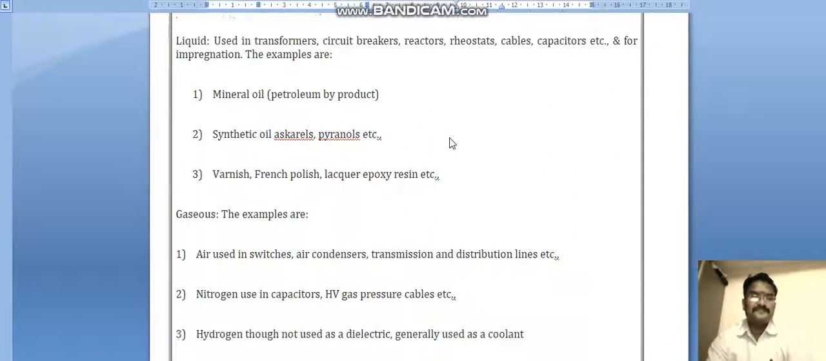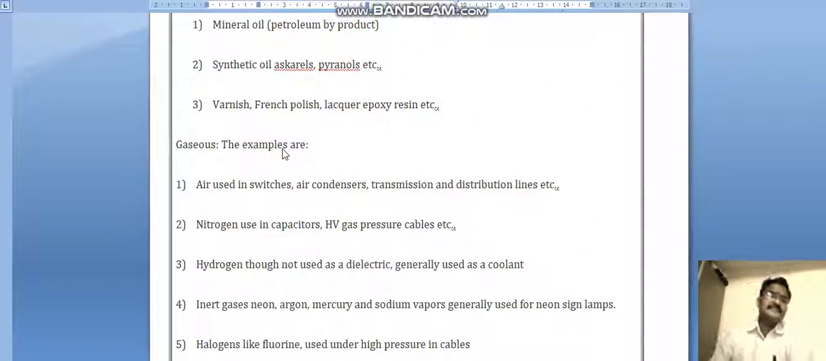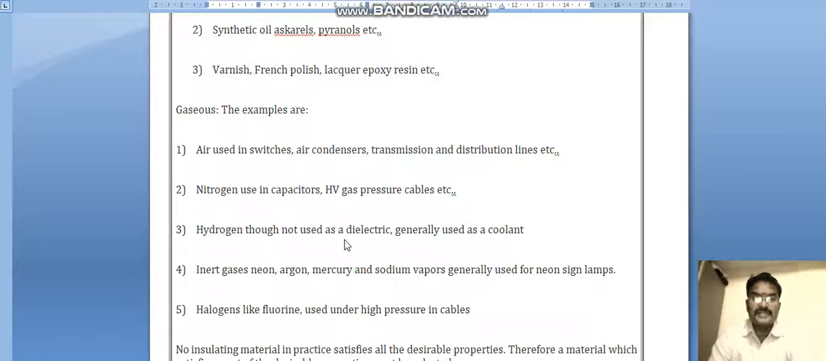Gaseous: air is used in switches, air conditioners, transmission and distribution lines, etc. Nitrogen is used in capacitors, HV gas pressure cables, etc. Hydrogen is generally not used as a dielectric, but as a coolant.